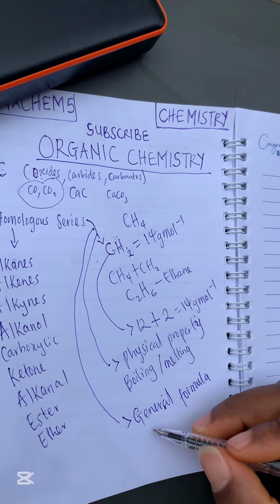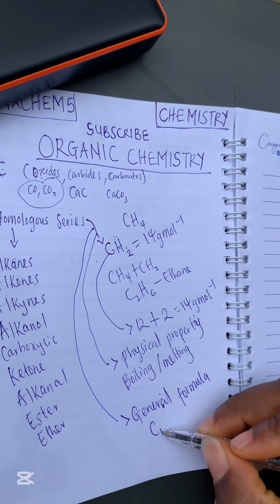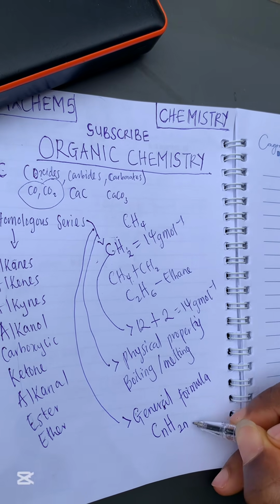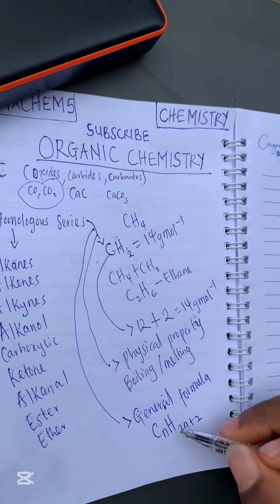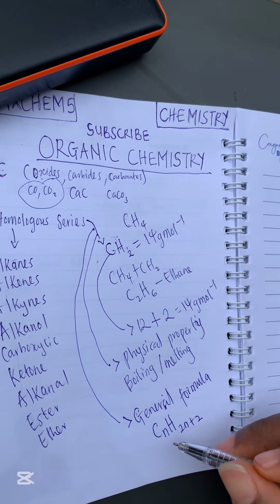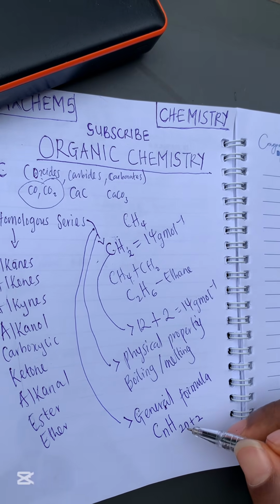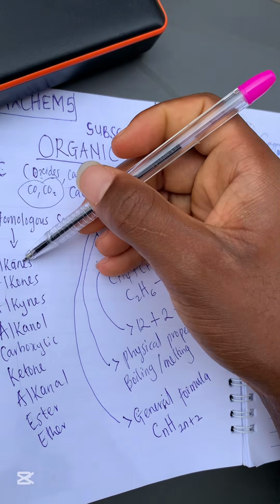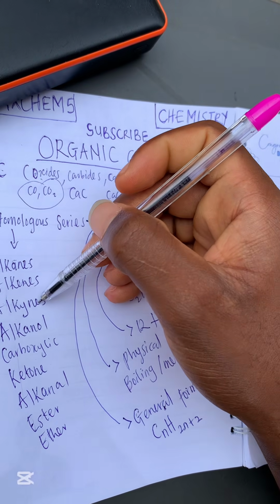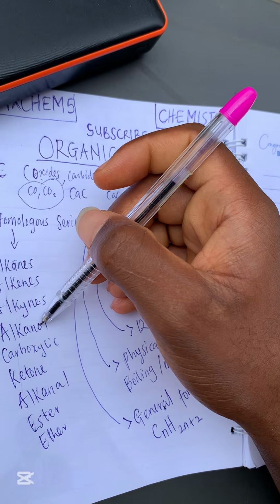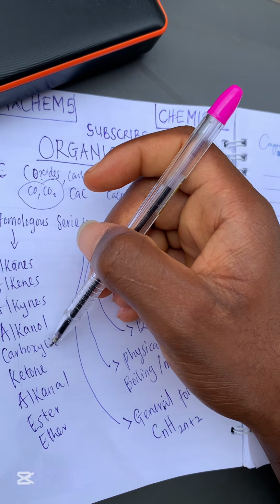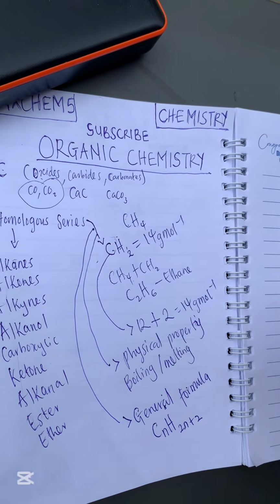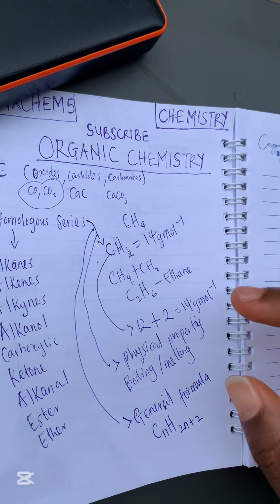The general formula of the alkane homologous series is CnH2n+2. I'm still going to explain all of this formula. I'm just trying to say each member of a homologous series conforms to a general formula. Alkanes have their own general formula. Alkynes have their own general formula. Alkanols have their own general formula. Carboxylic acids have their own general formula, and so on. I hope you get this. So that is that for that.